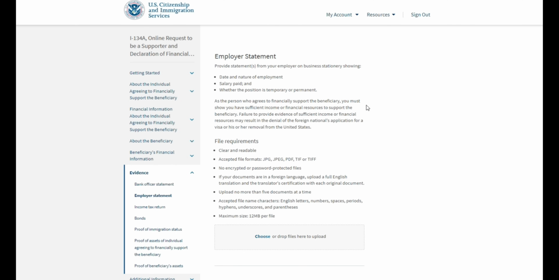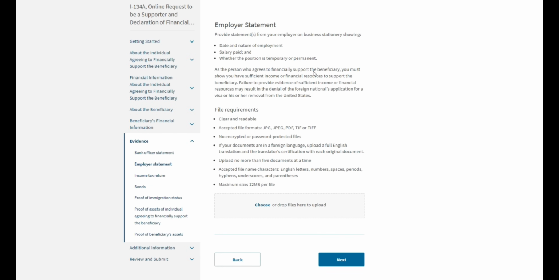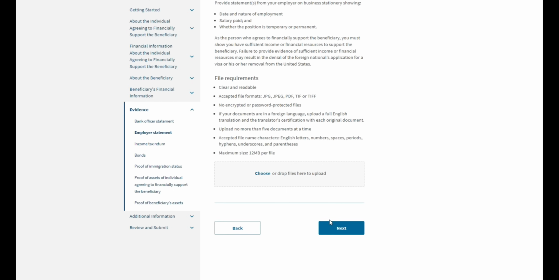The next part of evidence is asking for an employer statement. So this is a statement that you should obtain from your employer, which will state the date and nature of your employment, how much salary you have received, and the type of employment. If it's a permanent position, a temporary position, or any other additional statements that you may want to include, such as maybe the statement will include how much you make per hour. And again, you will upload it here. The best file format for this evidence is PDF.